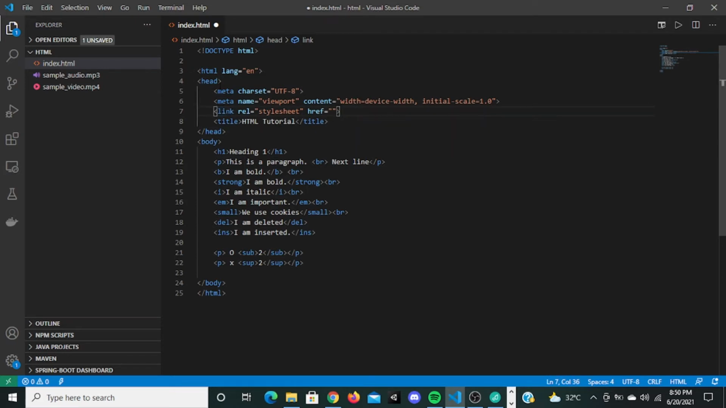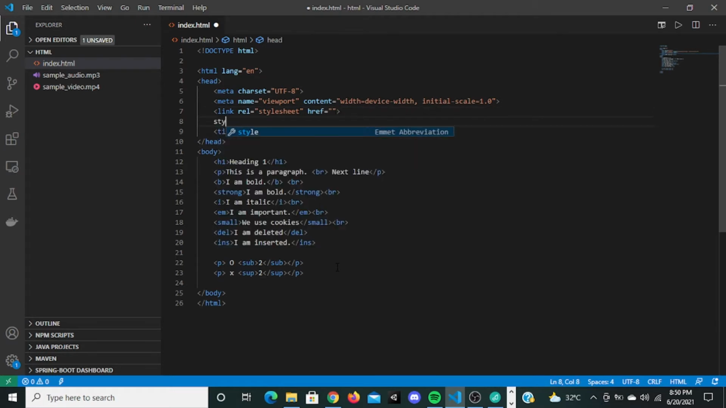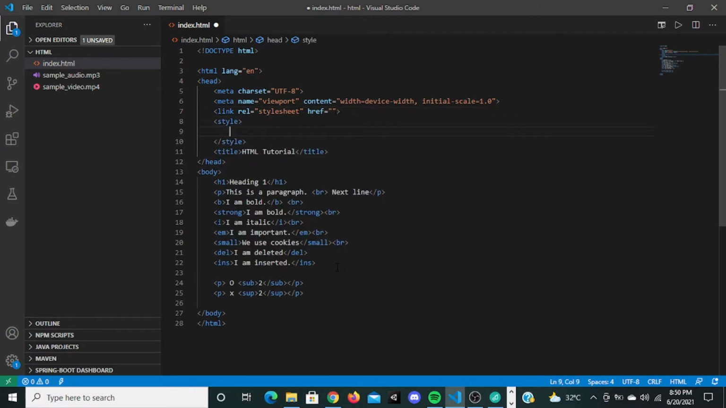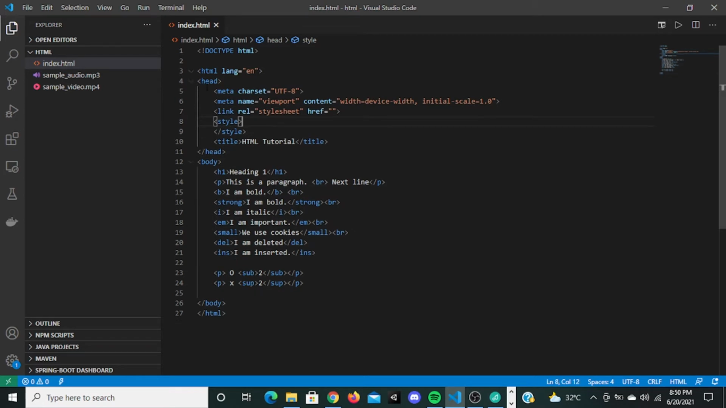All the tags in the head tag except the title tag do not have a closing tag. Okay, and the next tag inside the head tag is this style tag. This has a closing tag. So here you can write inline styles, you can write cascading style sheets right here. And now we go into meta tags.